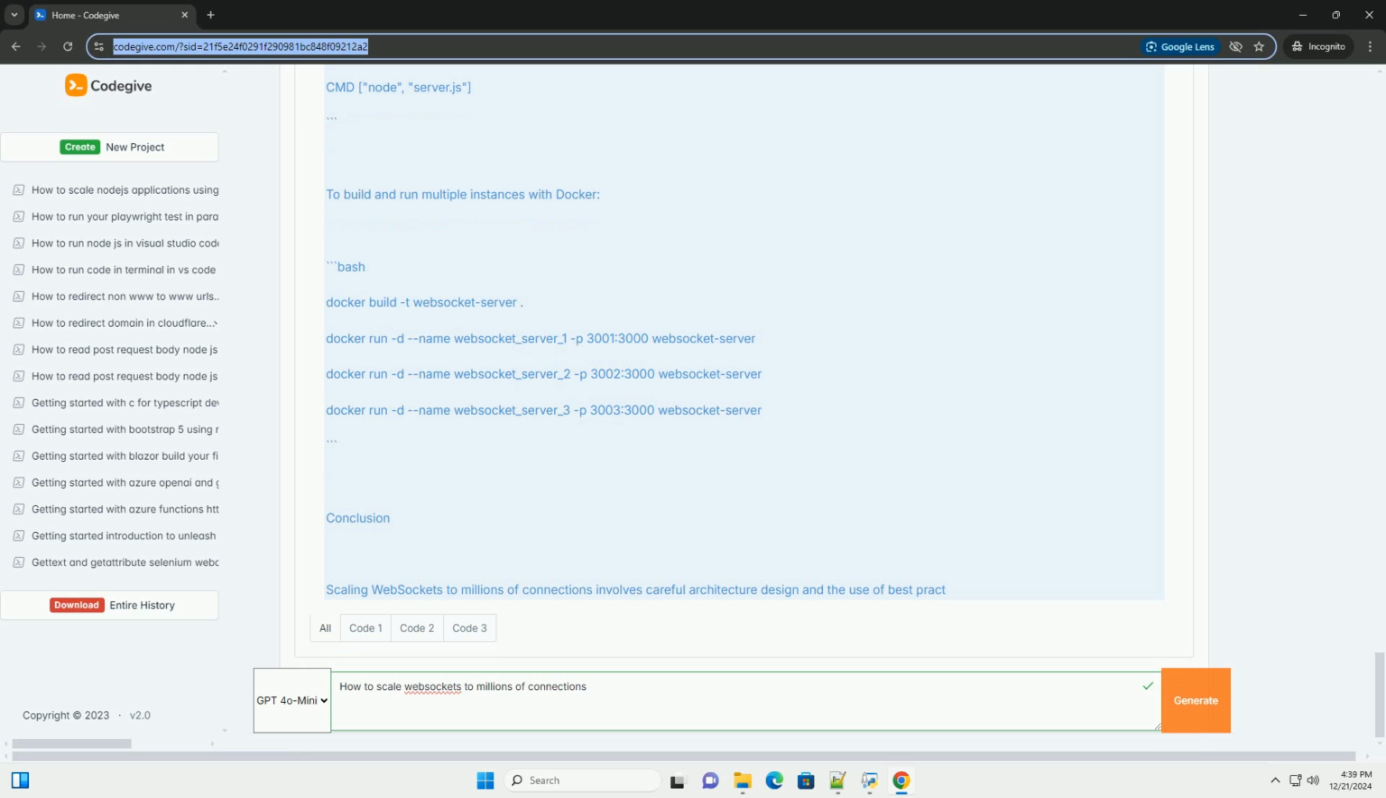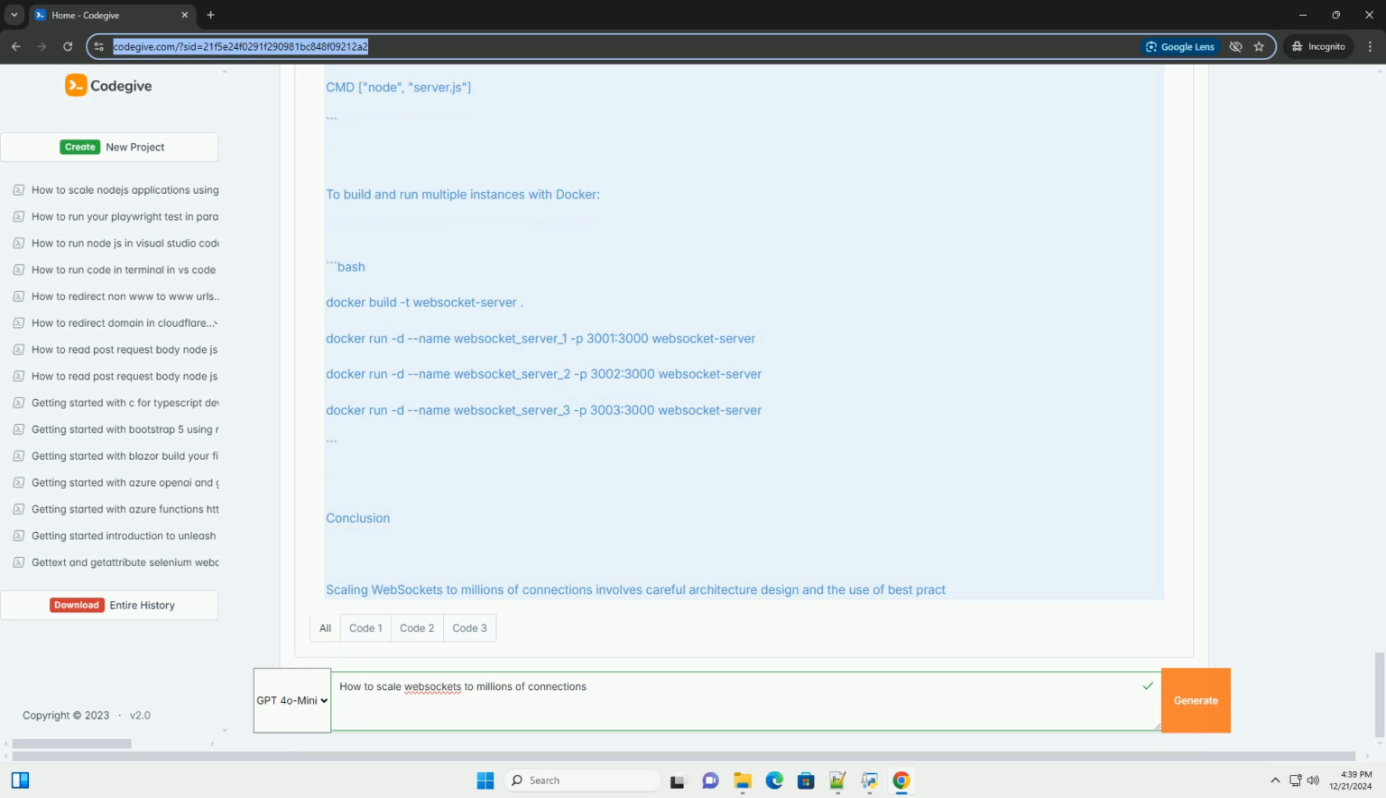3. Running multiple instances. You can use Docker to run multiple instances of your WebSocket server. Here's an example Dockerfile. FROM node:14. WORKDIR /app. COPY package.json package-lock.json ./. RUN npm install. COPY . . CMD node server.js. To build and run multiple instances with Docker.